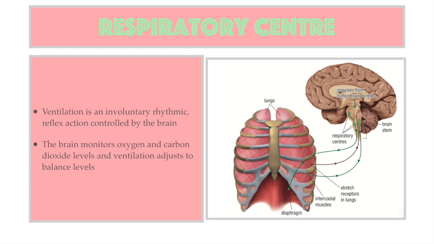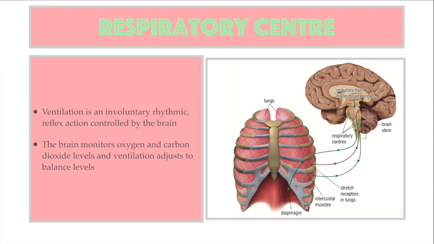Most of the time we are unaware of the action of breathing. The involuntary rhythmic reflex action as the lungs expand and shrink is controlled by the respiratory center in the brainstem. These respiratory centers send signals causing the diaphragm and external muscles to contract, causing inhalation. The stretch receptors in the lungs sense when the lungs have expanded enough and send signals to the brain to indicate the increased volume. The brain then sends signals back to the lungs to begin exhalation.